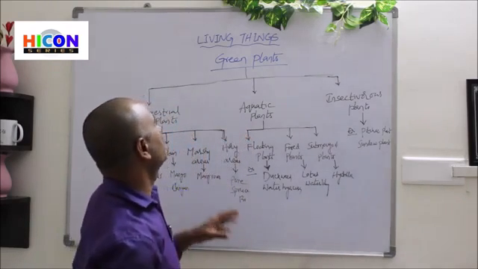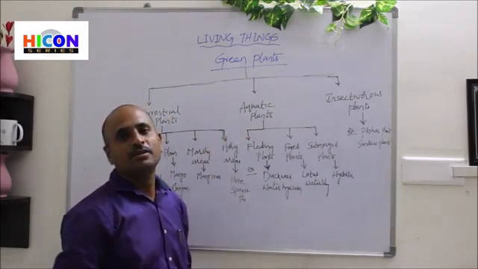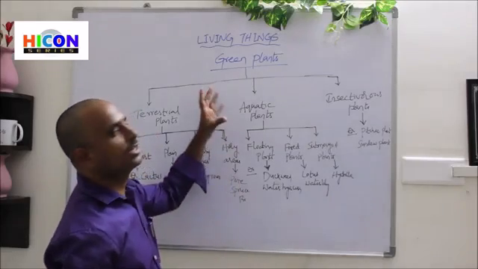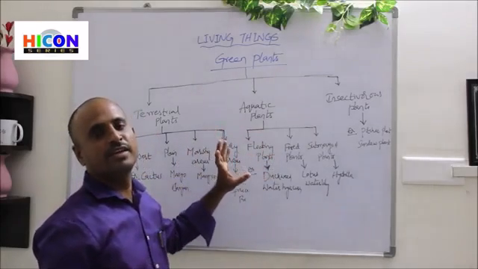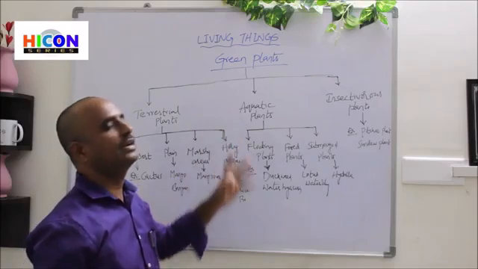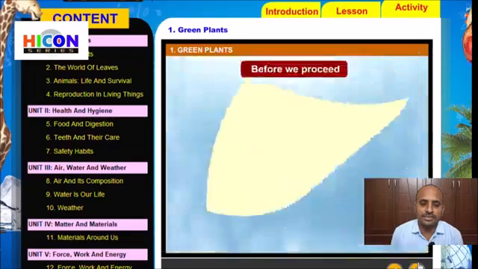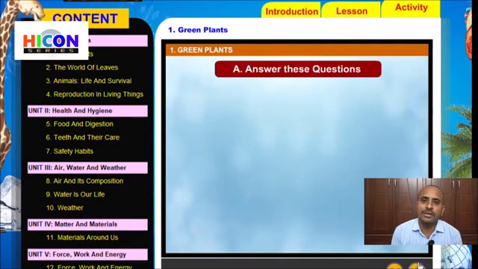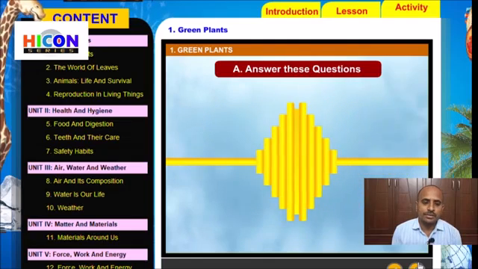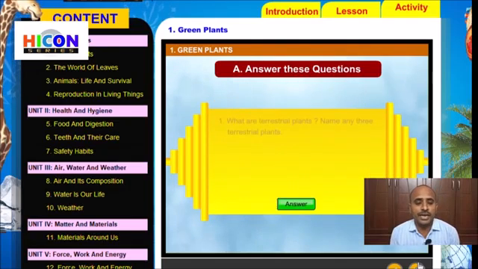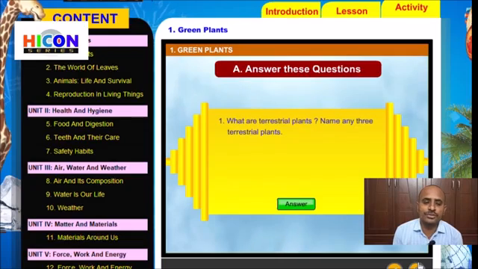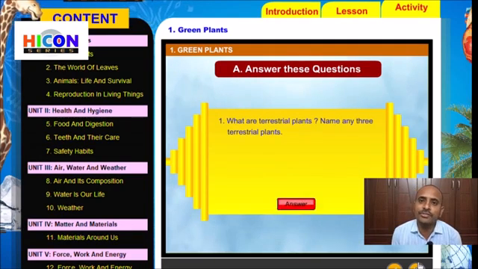So this is the summary of the chapter green plants. If you read this chapter by drawing this flowchart, we can easily remember the different types of plants and examples in a single page. Children, let us do some activities in the exercise part. The first activity is answer these questions. Some questions are given in this activity, so we have to write the answers for the given questions.